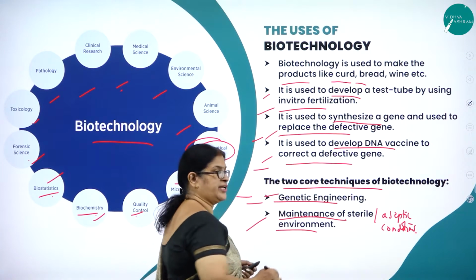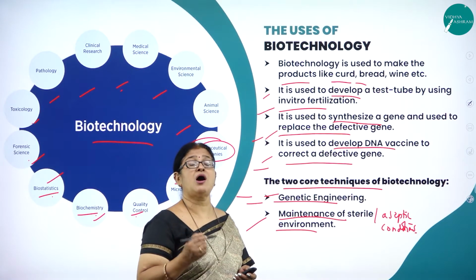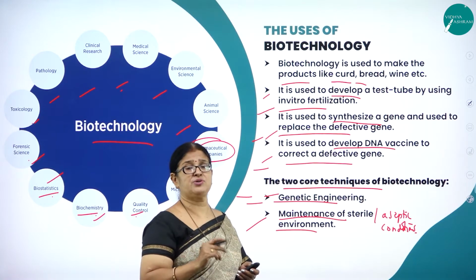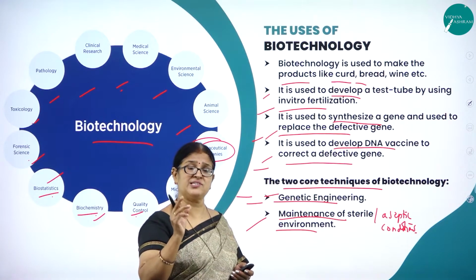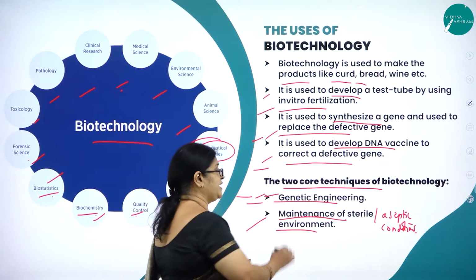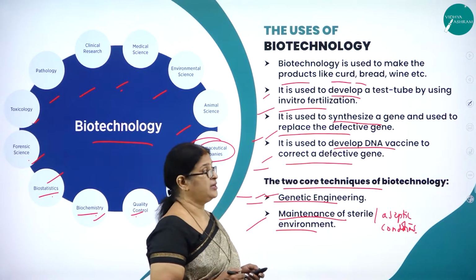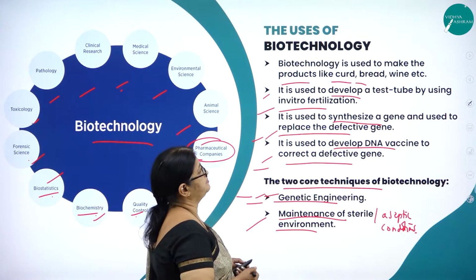One is genetic engineering. What is genetic engineering? It is nothing but manipulation of genes. Alteration of gene structure is called genetic engineering. So you can play with the genes. You can alter the gene structure in whatever manner we want to produce a desired gene. That is what has been done in genetic engineering. And the other is maintenance of sterile environment. So this is how we are benefited by the biotechnology.